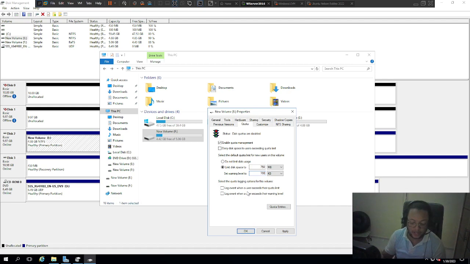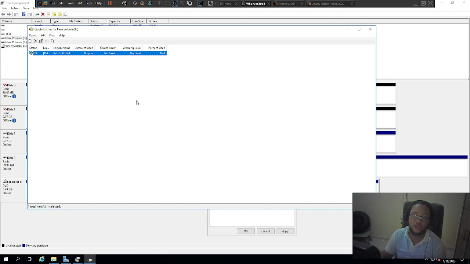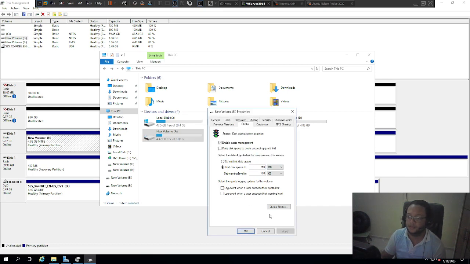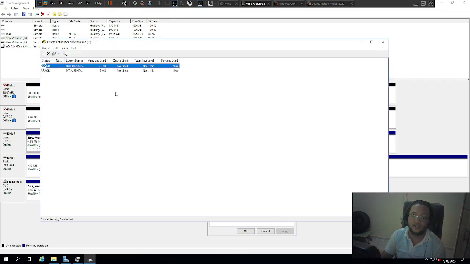And now we're going to go into quota entries. Quota entries is what allows us to set limits for specific users. And this is the basic quota entry. We're going to click on that and click on apply. It says you should enable the quota system when you intend to use quota on this volume, and that when you enable the quota system, the volume will be rescanned. Whatever. So we're going to click on quota entries.